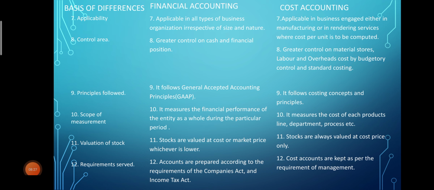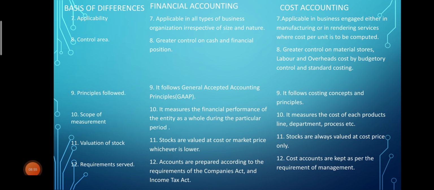So we will treat the organization as one unit, and whatever expenses are incurred for that particular year, such expenses will be recorded at the end of the financial year. In case of cost accounting, it measures the cost of each product line, department, process, or it might be job, etc. It means here costs can be ascertained product wise, department wise as well as process wise.